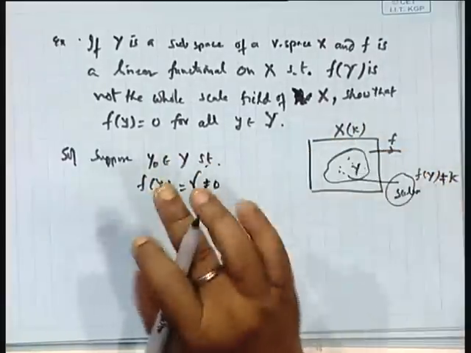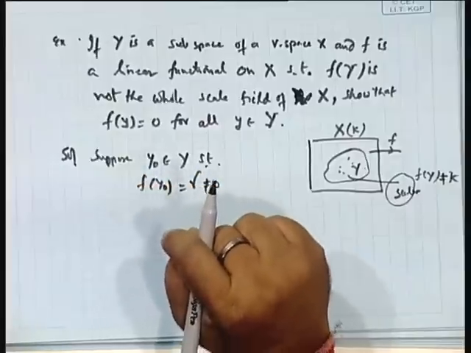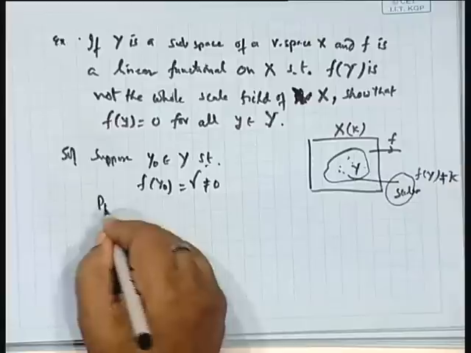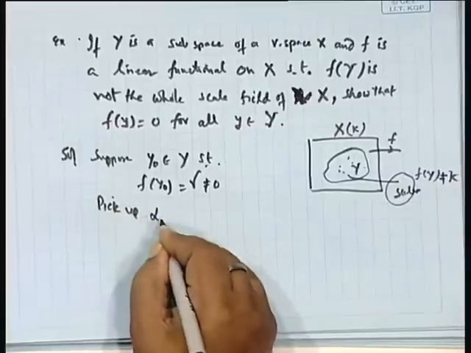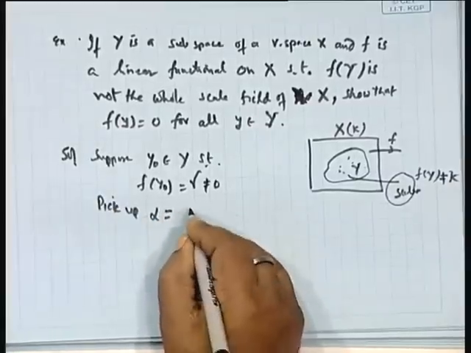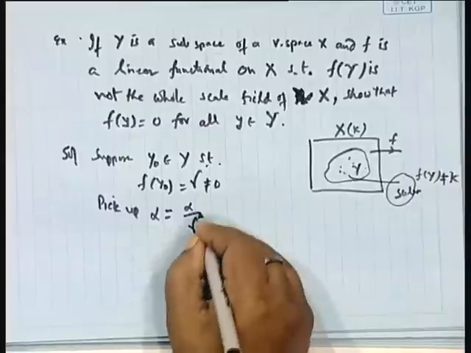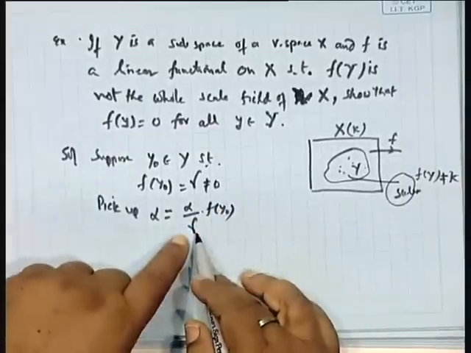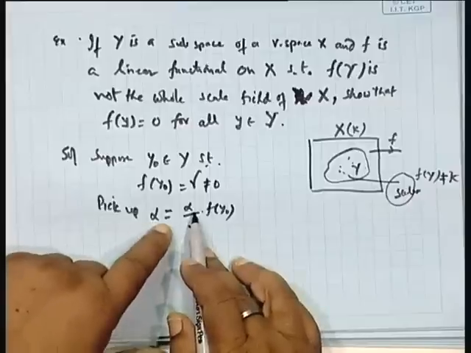Then we should reach a contradiction. Now, pick up alpha, a scalar, equal to alpha by gamma into f of y naught, because f of y naught is gamma. So this cancels and alpha equals this.